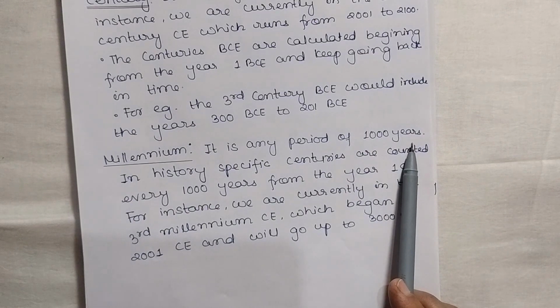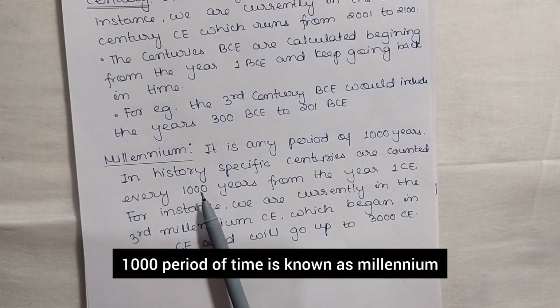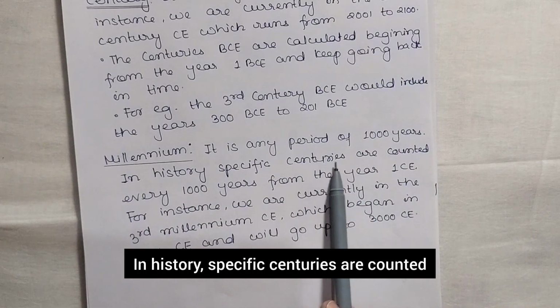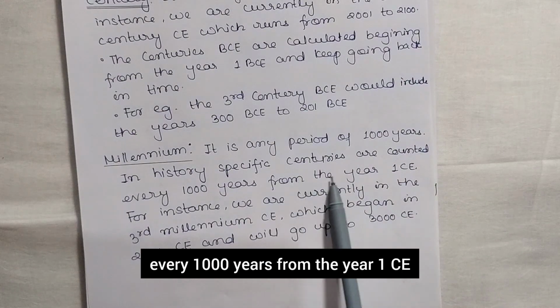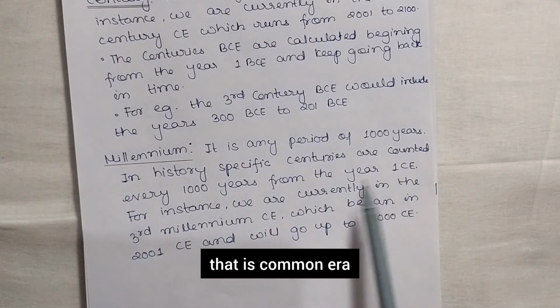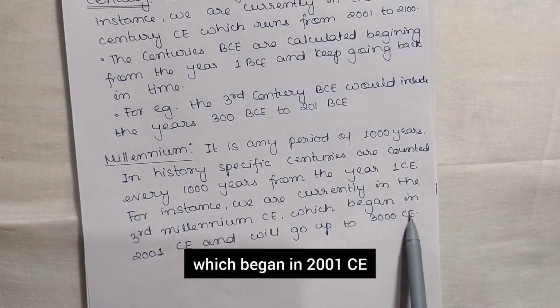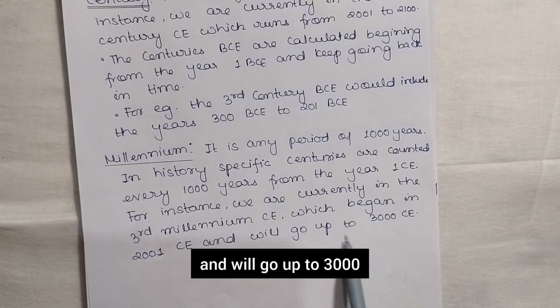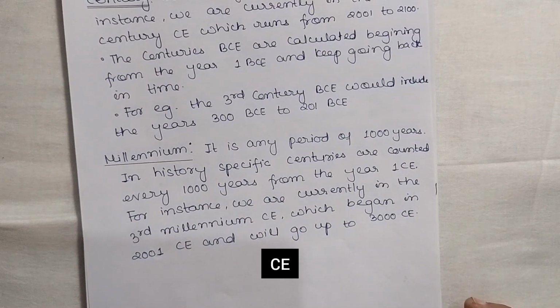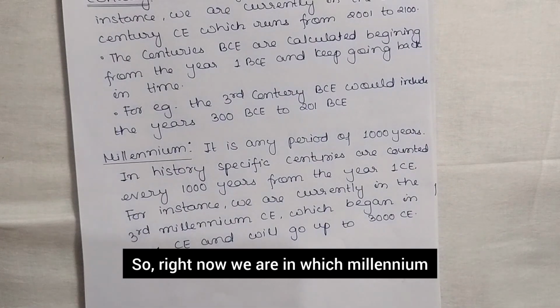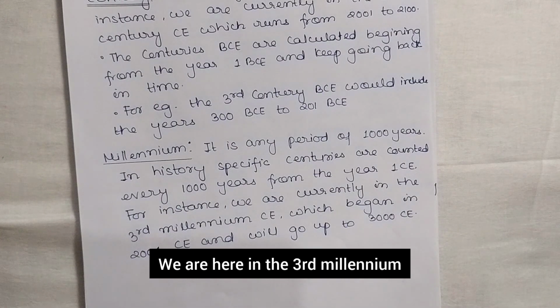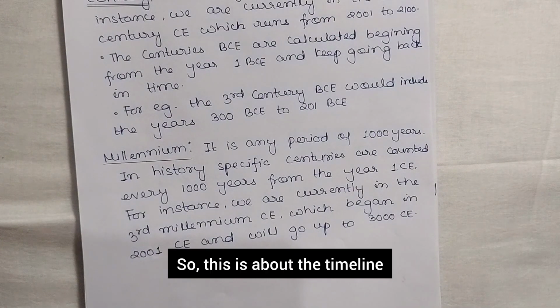So a 1000-year period of time is known as a millennium. In history, specific centuries are counted every 1000 years from the year 1 CE, that is, Common Era. For instance, we are currently in the 3rd millennium, which began in 2001 CE and will go up to 3000 CE. So right now we are in which millennium? We are here in the 3rd millennium. Okay, so this is about the timeline.